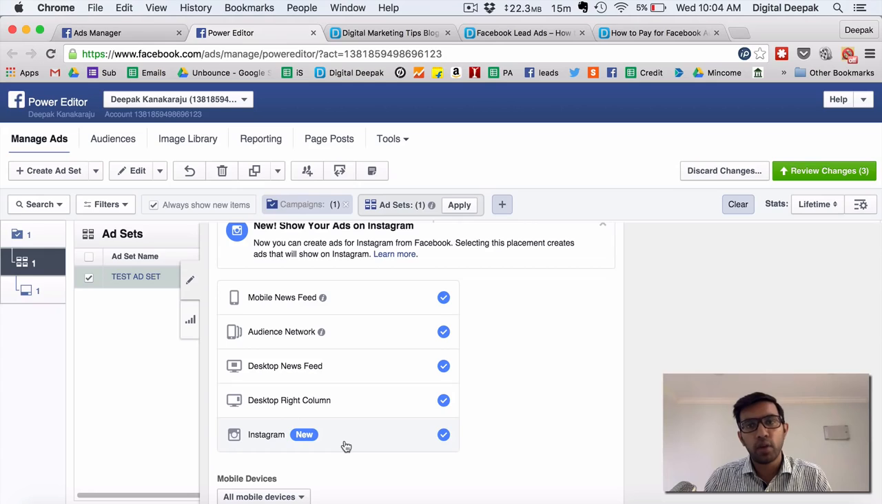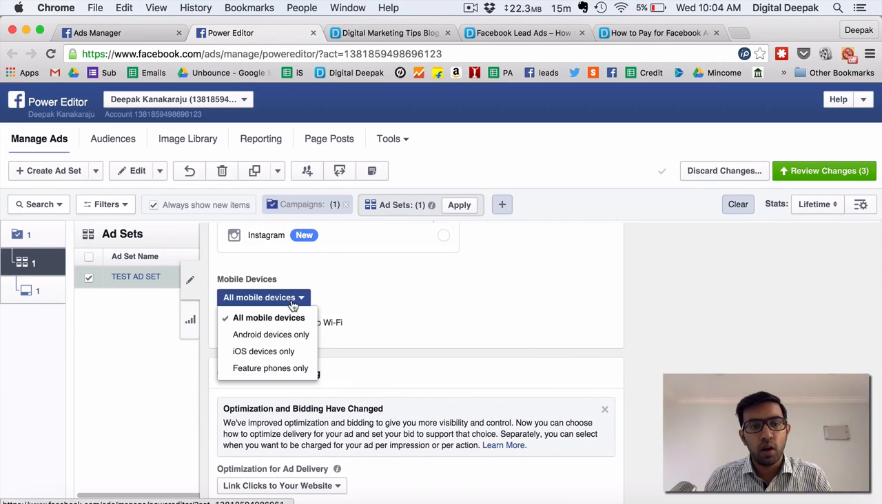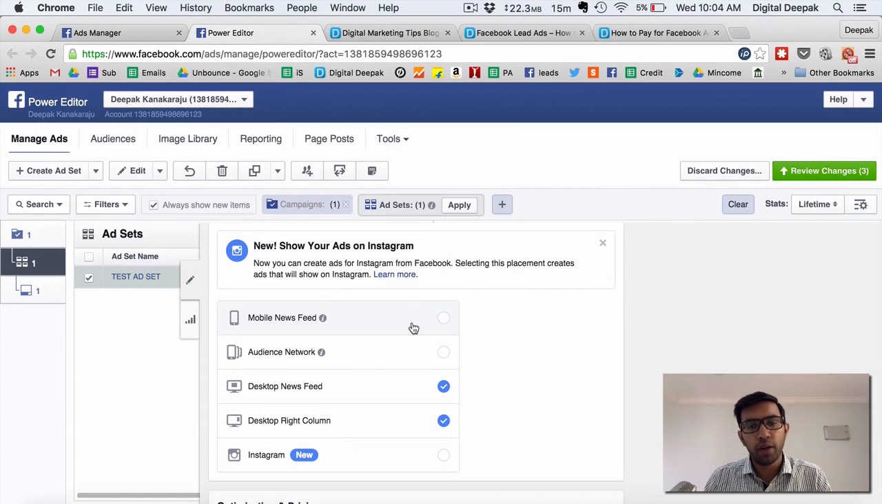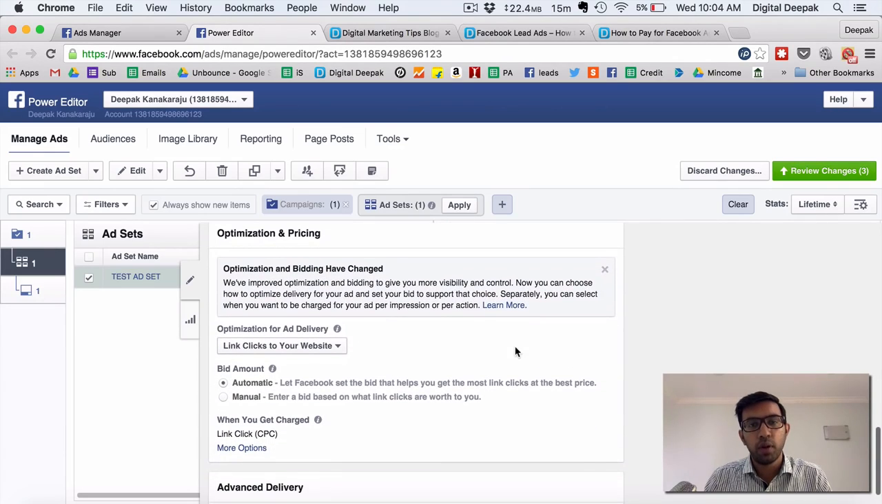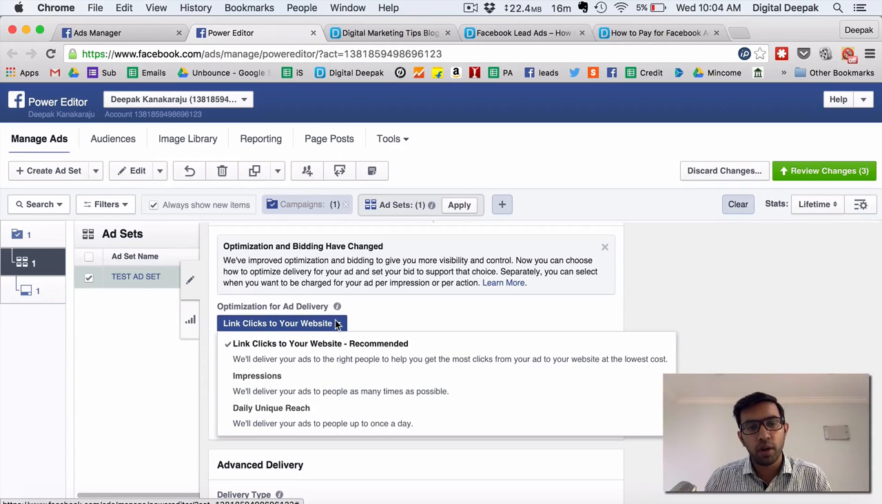So here you can advertise on Instagram as well. There is an option to advertise on Instagram. You can advertise on desktop right column, desktop news feed, audience network, mobile news feed. You can select all mobile devices, or you can select iOS devices only, Android only, or you can just remove mobile if you don't want mobile. So what I do is that I mostly run ads only on the desktop, because I have felt that people who use the computers to browse Facebook are a little bit more engaged with my ads and with my landing pages.